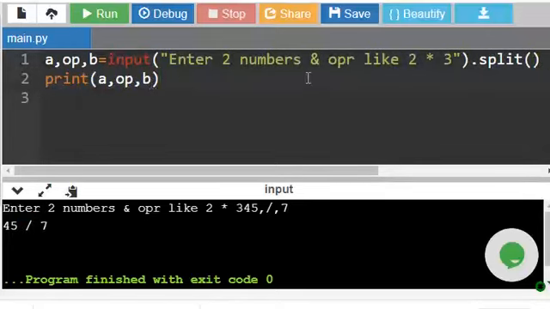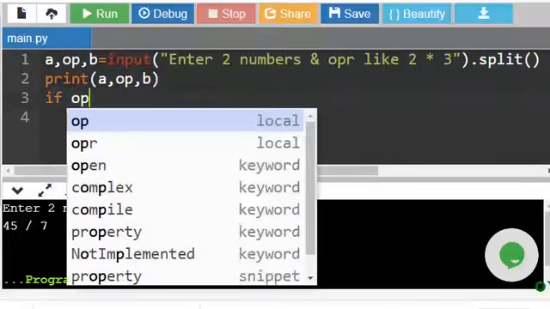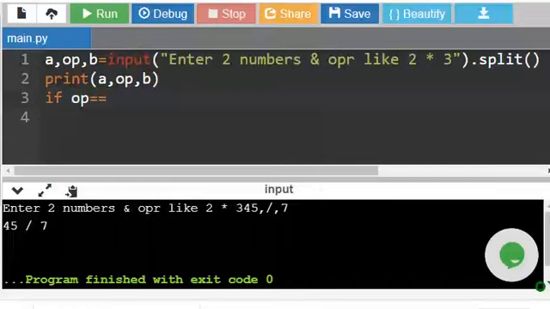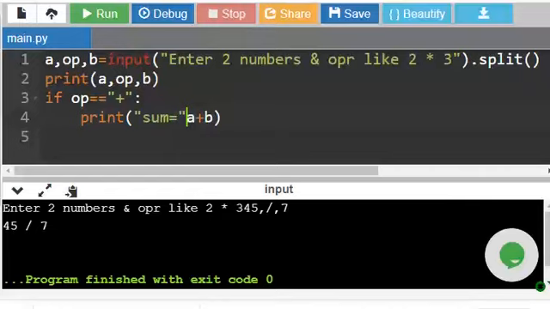Here what we have to compare is the operator, right? If operator equal to plus, then what should it print? It should print a plus b. For example, sum equal to a plus b.